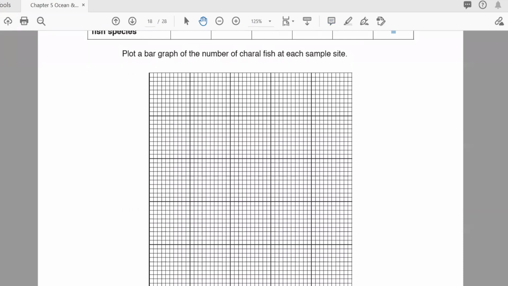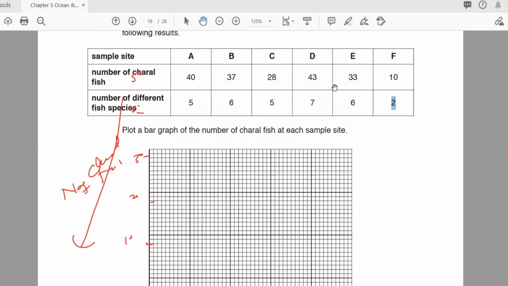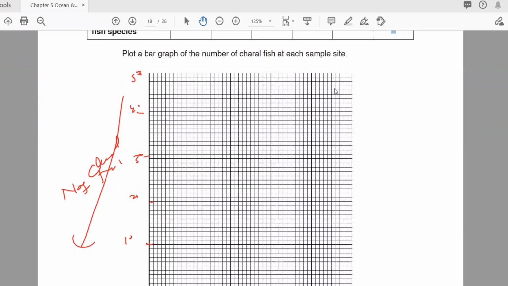Once again, I'm saying here you can write the sites. Sites means A, B, C, D, E, F. And on this side you can write number of shellfish: 10, 20, 30, 40, 50, like this. For example, now here they said that A is 40. So where is A? This is 40. Put a dot here. Then what is B? B is 37. Okay, where is 37? Somewhere here. And then C, let's say 30, like this. So you have to draw the points, then you can join the points. Is it clear?